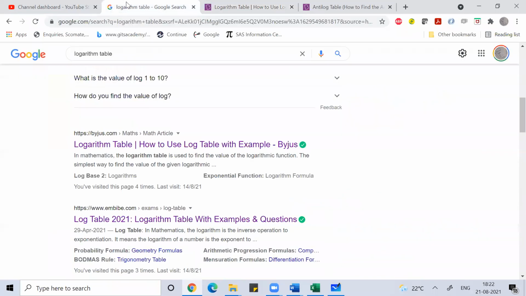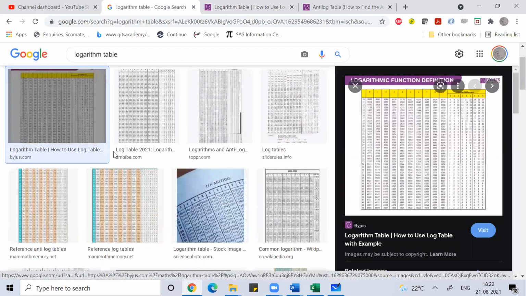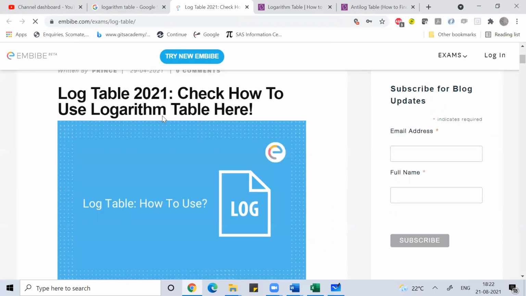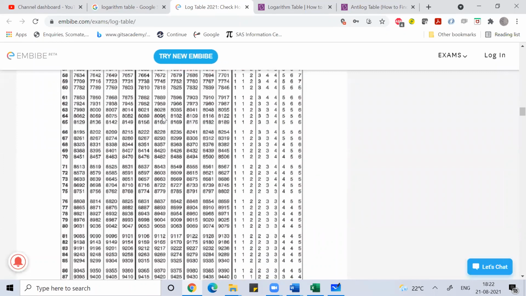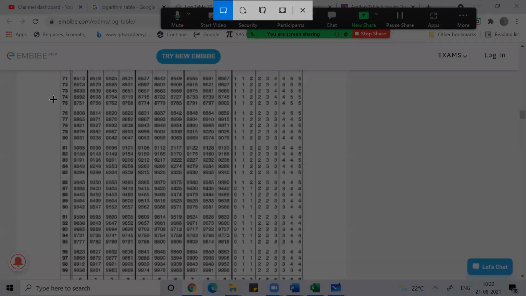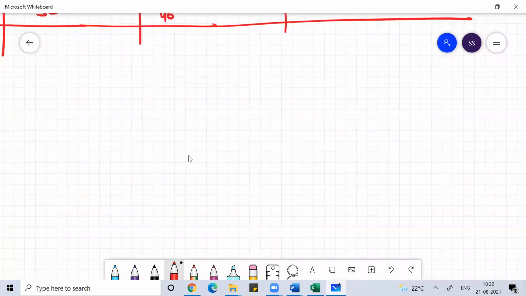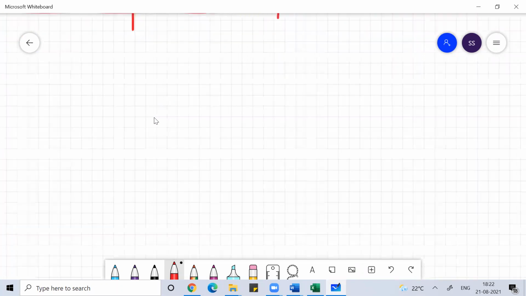One minute, the log table. Because that was given very limited, if you see log 90, it is 9542. Can you see this value?